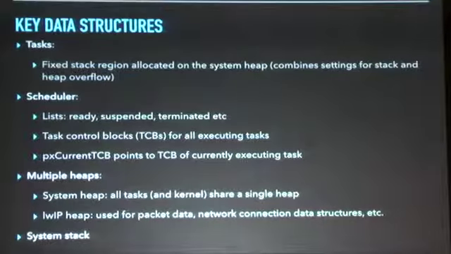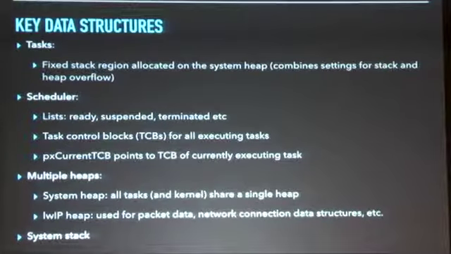So we've already mentioned some of the key data structures here. We saw that tasks have a fixed stack region that's allocated actually on the system heap, which is interesting because it kind of combines the settings for stack and heap overflows in this context. Talking about the scheduler, it maintains multiple lists that it uses to decide what tasks to run.